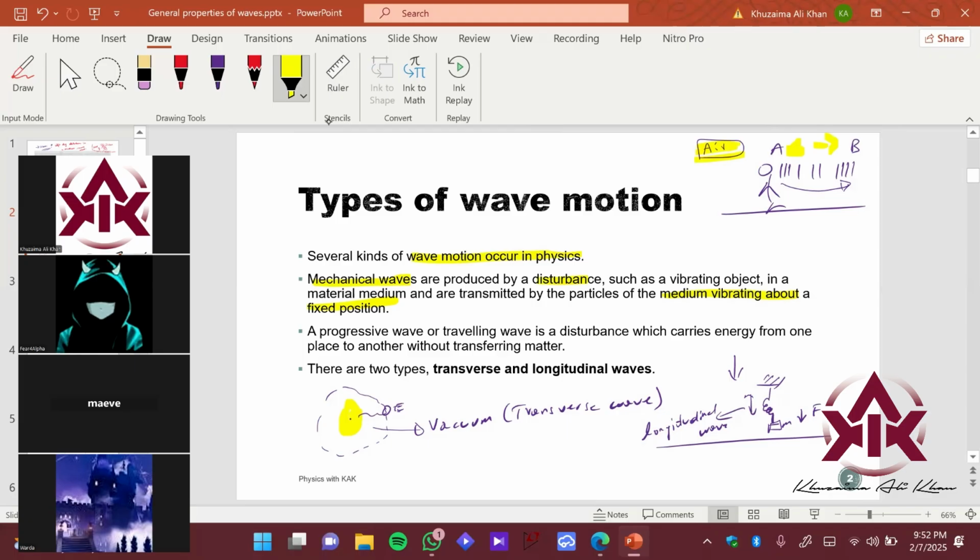Then we have another type of wave that is called a progressive wave, a traveling wave. It's basically a disturbance which carries energy from one point to another point, right? So if I talk about the seaside, an ocean, or a water body over here, let's say it is transmitting some waves like this.